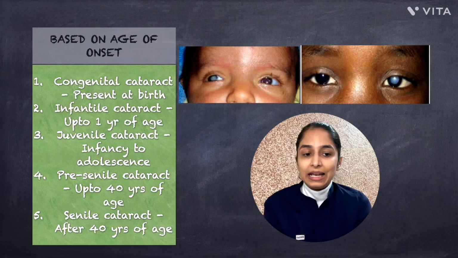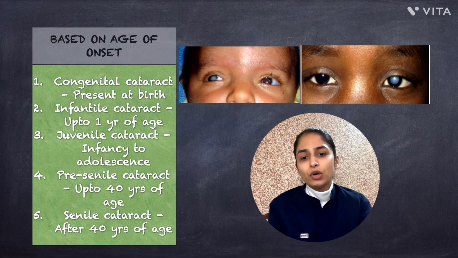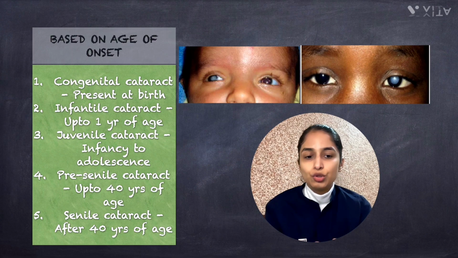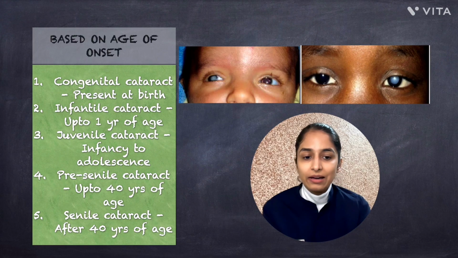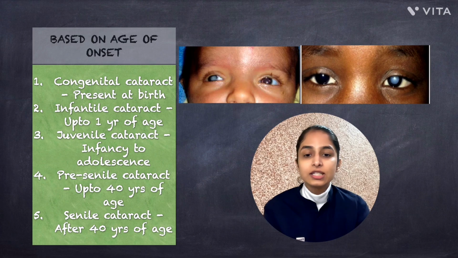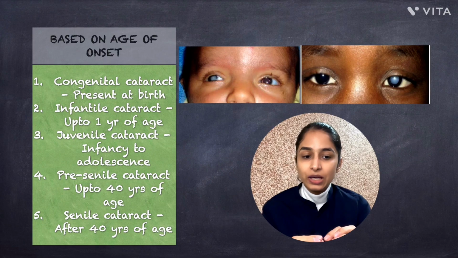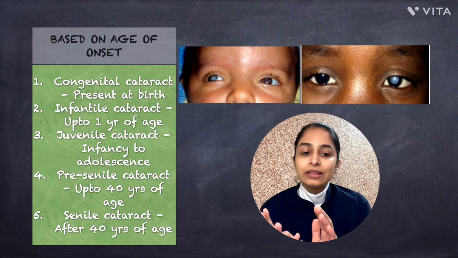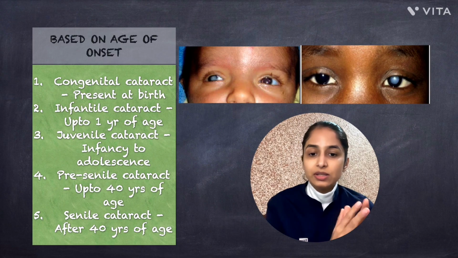Then there is presenile cataract, which develops up to 40 years of age, earlier than the usual onset of age-related cataracts. And finally, senile cataract. This is the most common type and occurs after 40 years of age. So this classification helps us understand according to when the cataract first appears in a person's life.